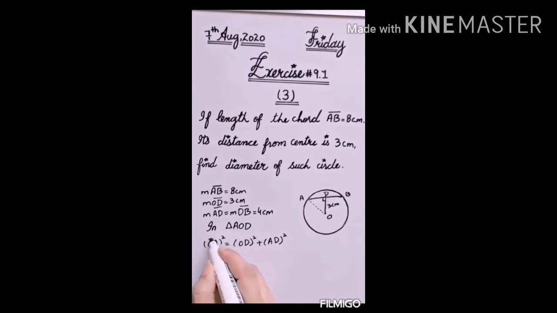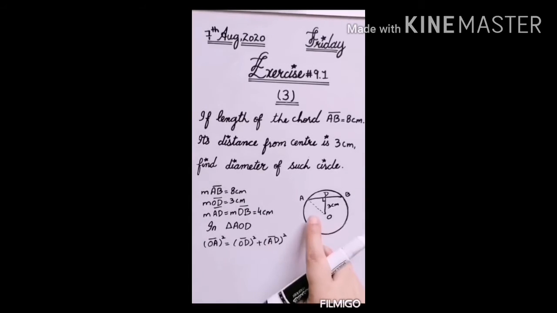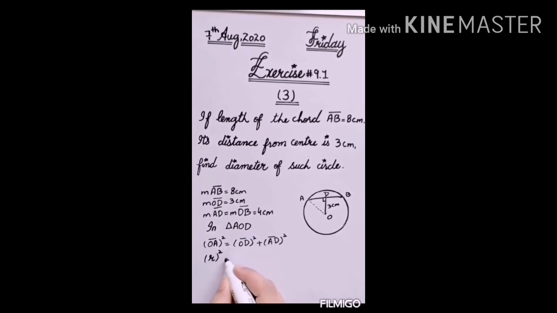We have applied the Pythagoras theorem because it is a right angle triangle and OA is the hypotenuse. You can observe it is opposite to the 90 degree angle. We have to find the value of OA. You can write here OA is a radius, or OA as it is, is equal to OD, which is given as 3 centimeter, 3 whole square, plus AD, which is 4 centimeter, 4 whole square. So R square is equal to 9 plus 16. 16 plus 9 is 25.